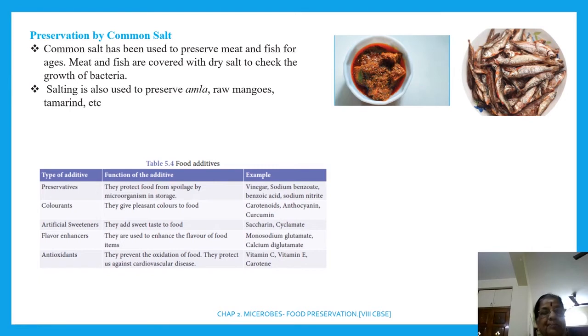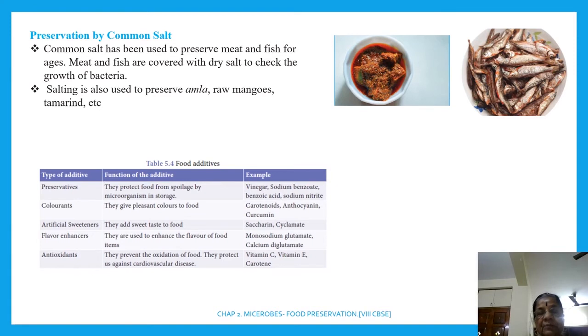அப்படின்னா type of food additives: preservative, colorant, artificial sweetener, flavor enhancers, antioxidants. Antioxidant previous இதில் படிச்சோம் இல்லையா, they prevent the oxidation of food, they protect us against cardiovascular disease. சரியா? So preservatives function என்னன்னா, they protect the food from spoilage by microorganisms in the storage.